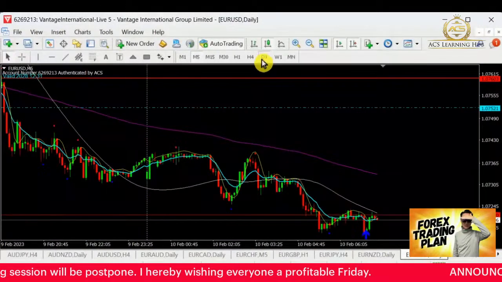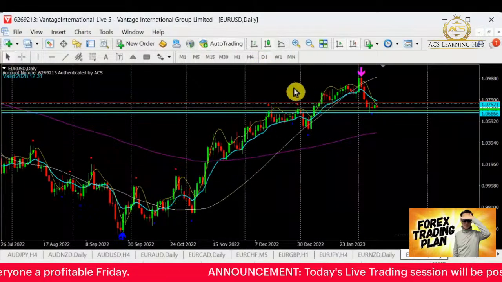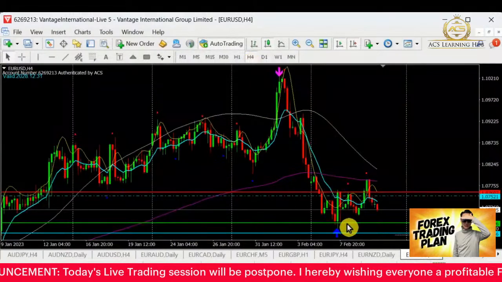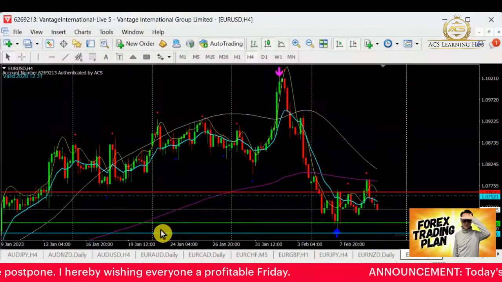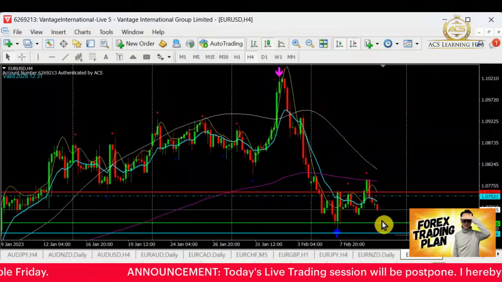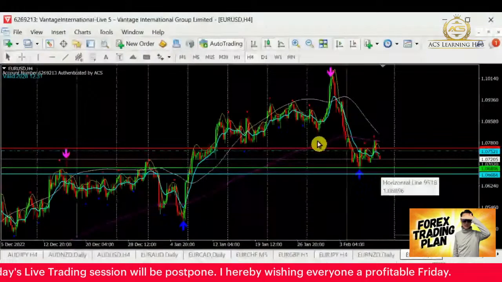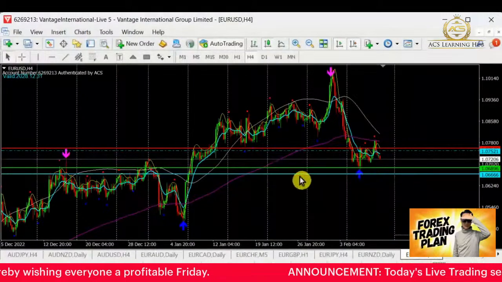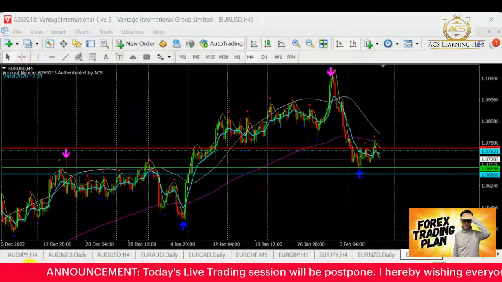Right, for Euro Dollar, we have a very good one. Now the bull is running, but the thing is how good it is, that it's going to clear the support over here. It's going to test the support over here to take down, which we have about 30 pips. I would say that highly likely Euro Dollar is going to go for a selling today, to test the support, and let's see if we are going to test further down. From here to here, 30 pips, and perhaps further down. So for Euro Dollar, guys can take note.